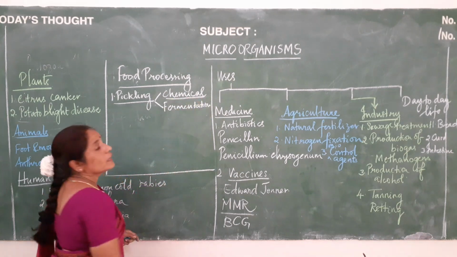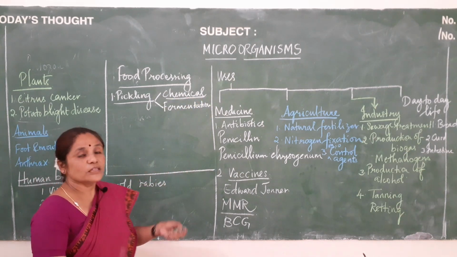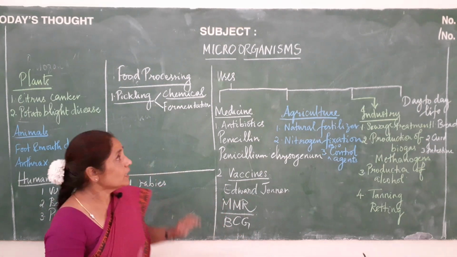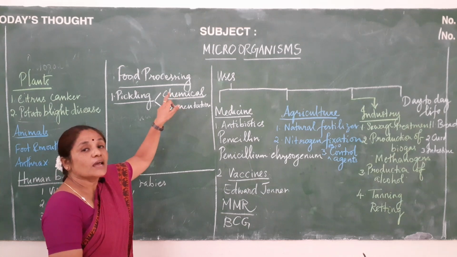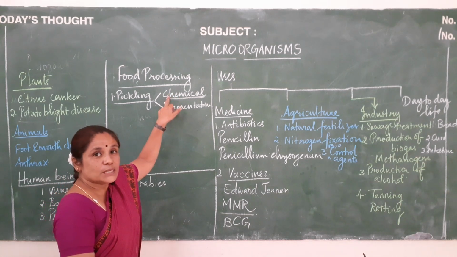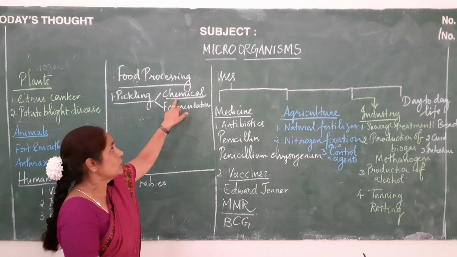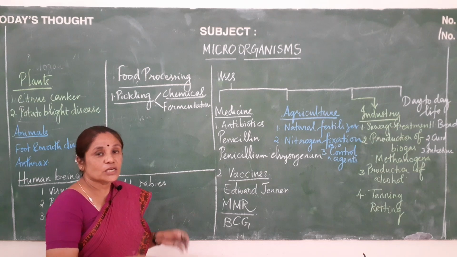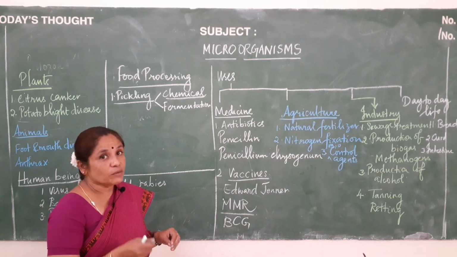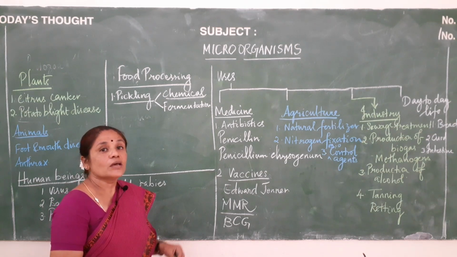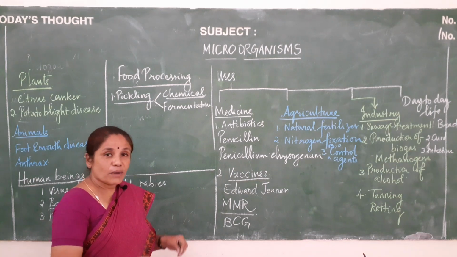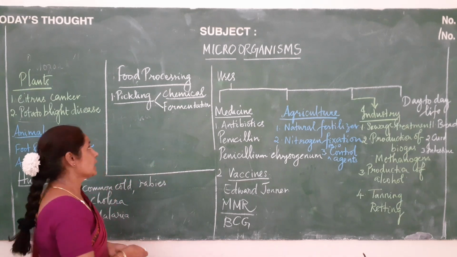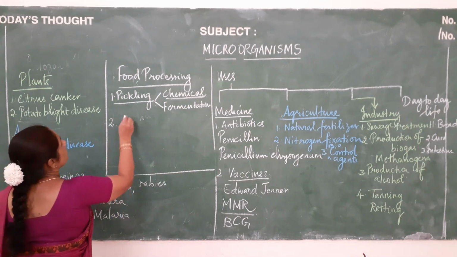Chemical pickling is nothing but immersing the foodstuff in a solution of vinegar. This vinegar helps prevent the growth of further microbes in it. Next, coming to fermentation pickling, again the foodstuff is immersed in a solution in which lactic acid will be generated. This lactic acid prevents the growth of other microbes and it also preserves the food. That is the fermentation pickling. The second one will be sugaring.